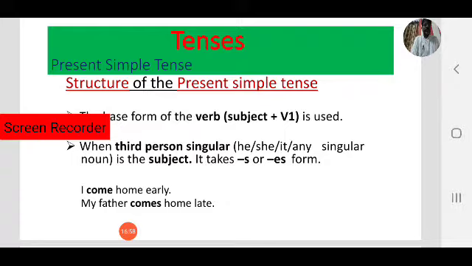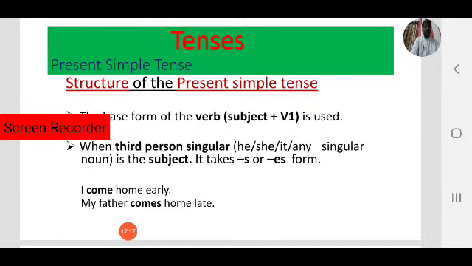So what is the structure? Subject plus V1. When the third person singular, he, she, it, or any singular noun is used, then it takes the S/ES form. So we add S/ES to the base form.